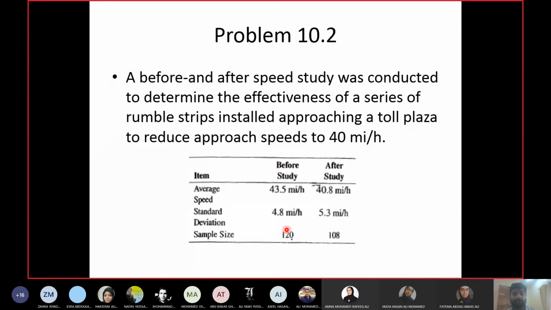So you have the before sample and the after sample. 43.5 mean speed before, 40.8 mean speed after, 4.8 standard deviation before, 5.3 standard deviation after, sample size 120 before and 108 after. And you have to do the same thing: find out if you have a significant difference in speed, and then find out if you have achieved the required reduction, which is 40 miles per hour.